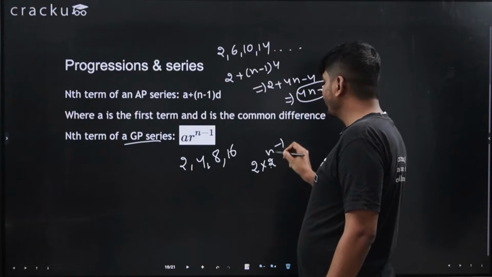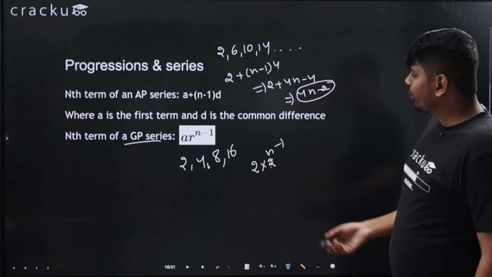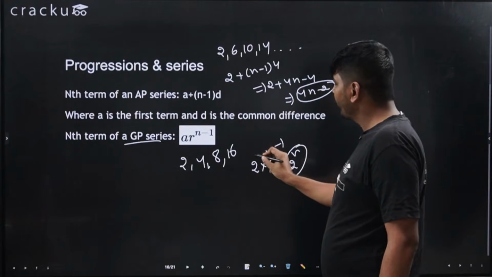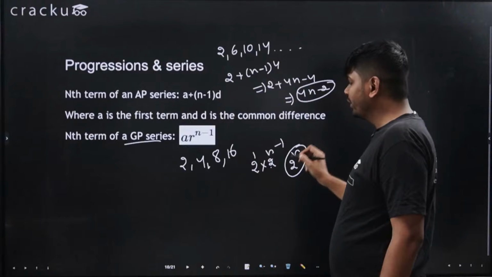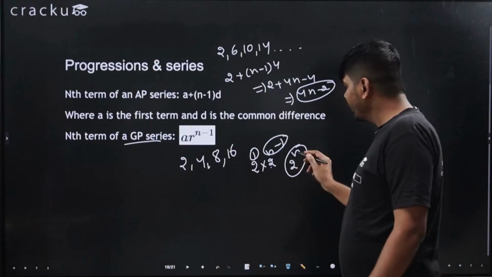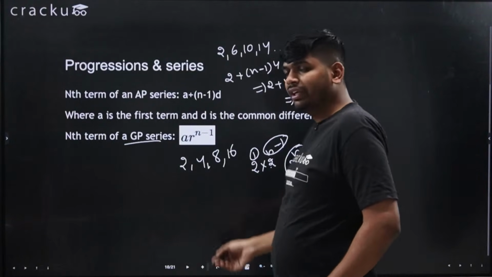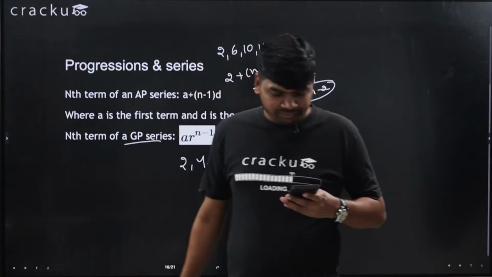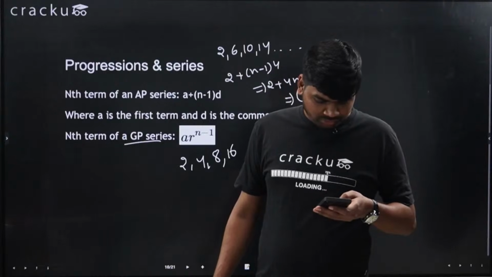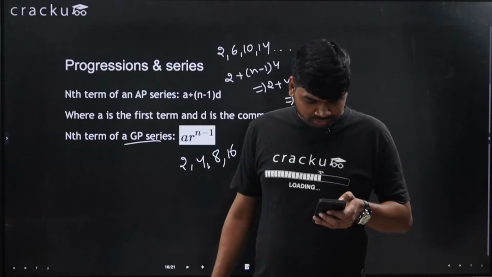So 2 into 2 power n minus 1, or you can write it as 2 power n, because these powers will get added. So n minus 1 plus 1 will become n. So this is 2 power n, right? I hope this is clear. Okay.